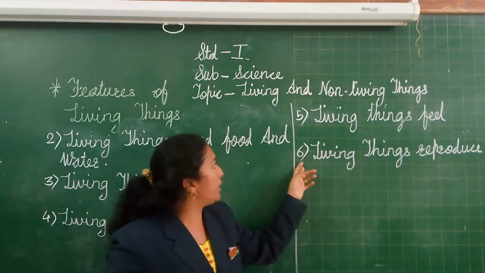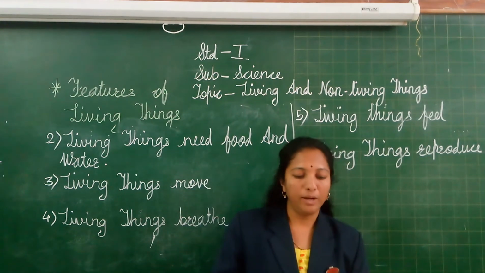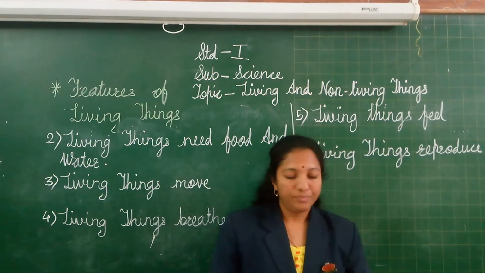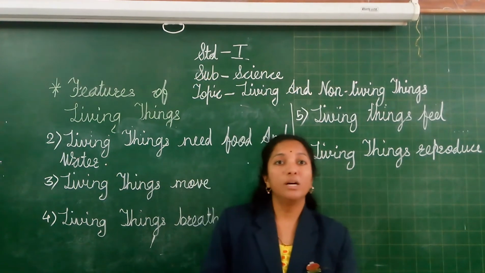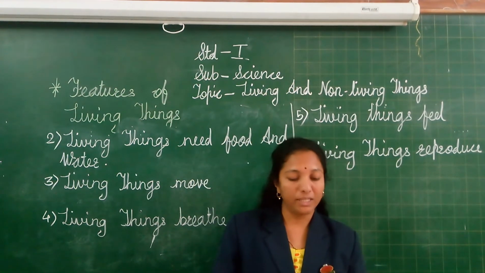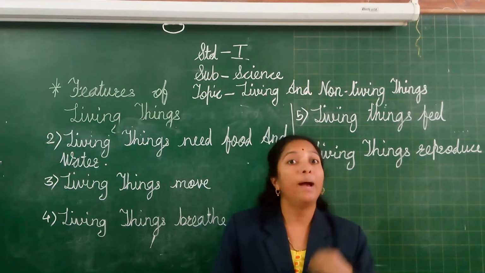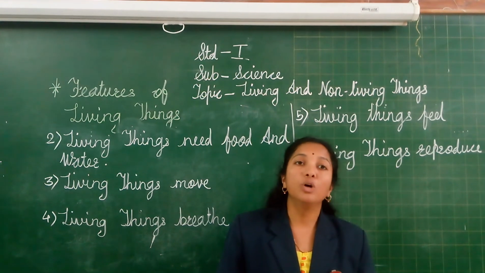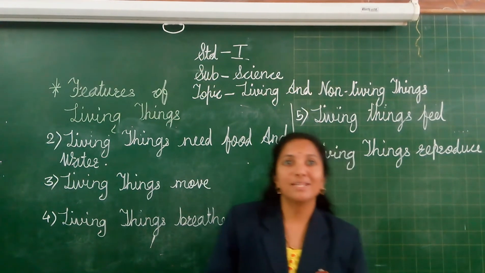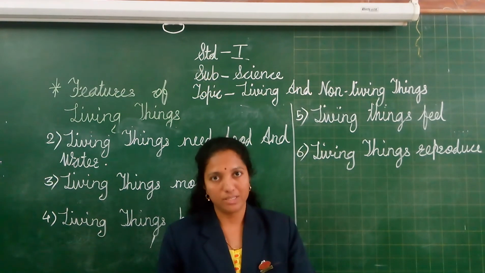The next point is the living things reproduce. The living things give birth to their young ones. For example, a human being gives birth to a girl or a boy. They reproduce their young ones. And I will take another example, that is a dog gives birth to puppies and the cat gives birth to kittens. And the plants also give birth to their young ones. That is the small plant.